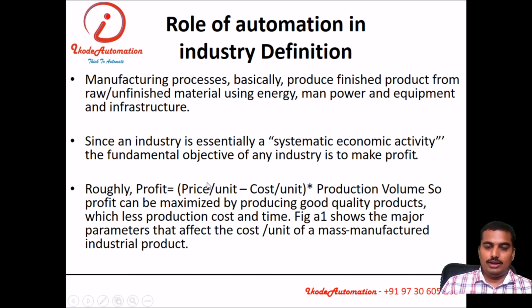The cost per unit will reduce, the use of raw material will reduce, ultimately the cost will reduce and production value will increase dramatically. So our profit will increase even if we reduce the price to bear in a competitive market.